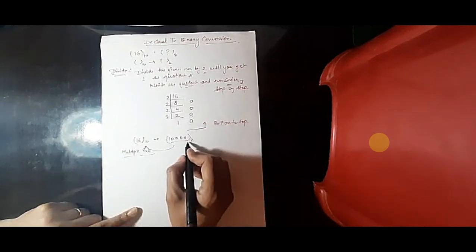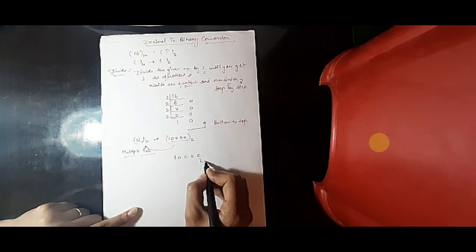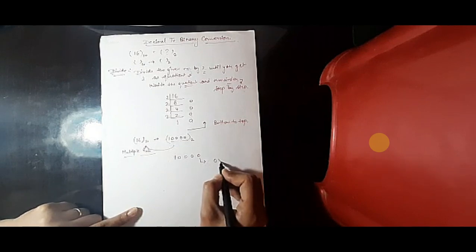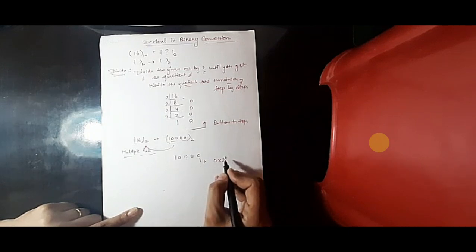First of all, I have to write this number 1 0 0 0 0. I write 0 into 2 to the power 0. Why 2? Because I want to convert from binary form. Why 0? The power always starts from 0.